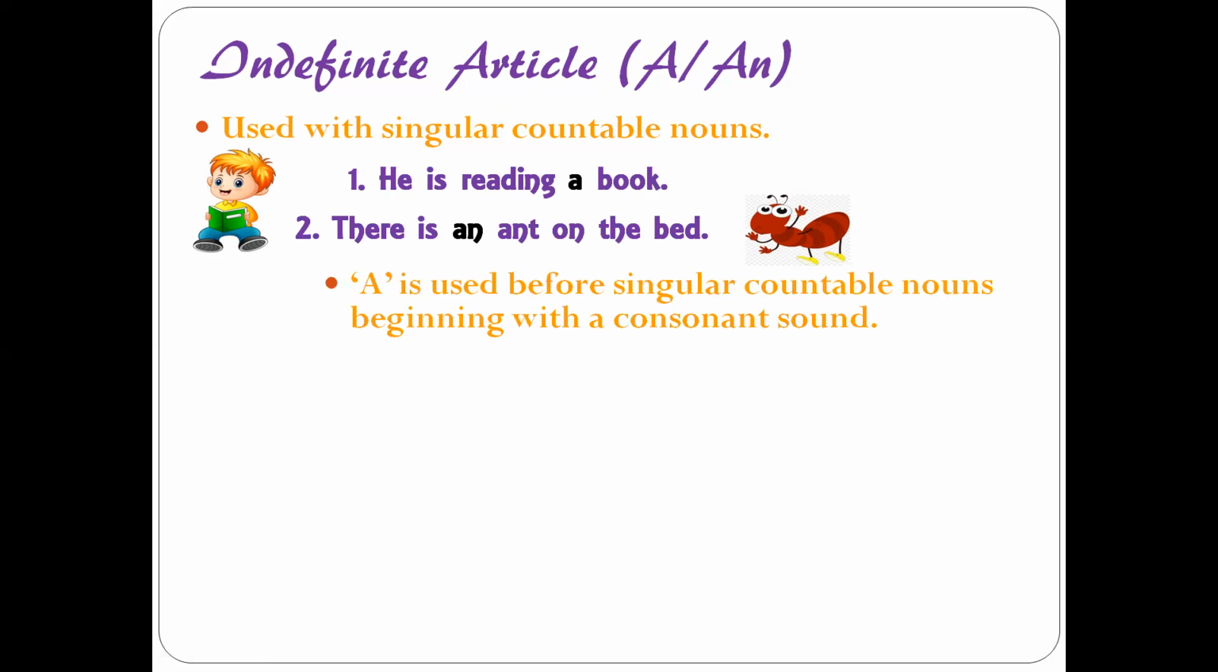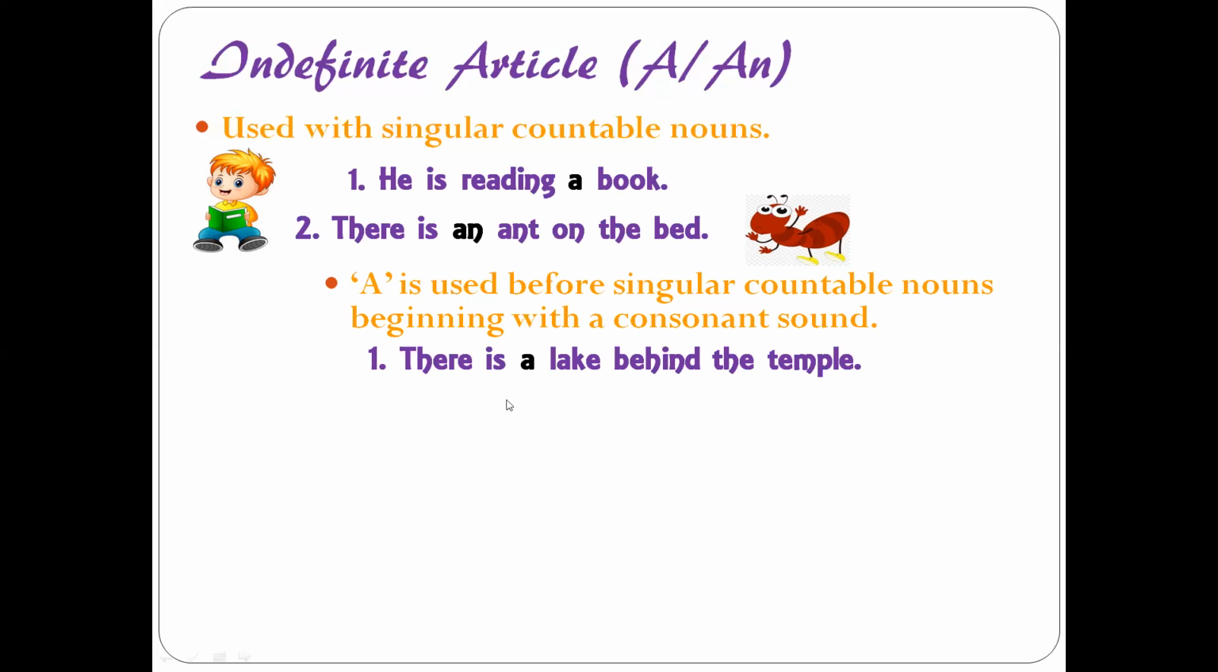Now where to use a and where to use an? A is used before singular countable nouns beginning with a consonant sound. Please note over here that I am focusing upon sound. So those nouns which begin with a consonant sound. What are consonants? We all know that in English we have 5 vowels: A, E, I, O and U. Leaving these 5 vowels, every other alphabet in English is a consonant. So those nouns which start with a consonant sound and are singular and countable, before them we make use of article a.